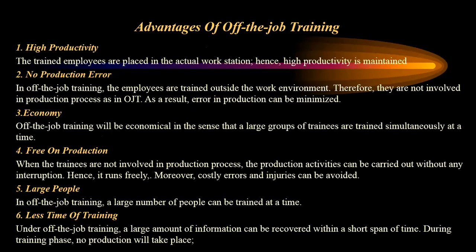No production error. As part of the off-the-job training, the trainees are taken away from the actual job and taken to the training area, where they are completely trained and then placed in the actual workstation. So there will be no production errors as they have been trained very well before coming back to the actual workstation. Economy. It will be economical because a large group of people will be trained simultaneously.